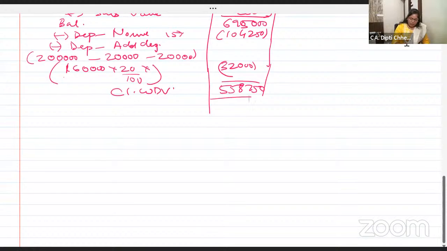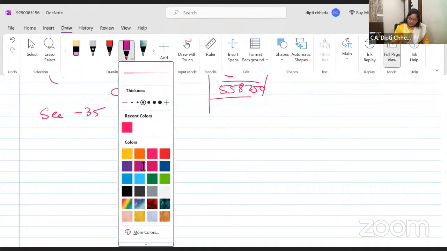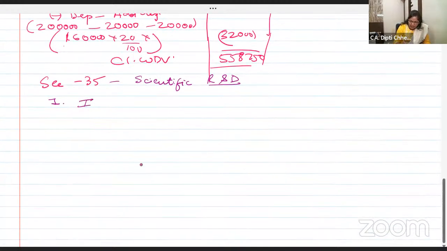So related to this, open your notebook and we will write some notes here. Section 35. Scientific research is allowed. Scientific research and development related expense are there, then they are allowed. How they are allowed? In-house, for your business, if you have incurred revenue expense or capital expense.